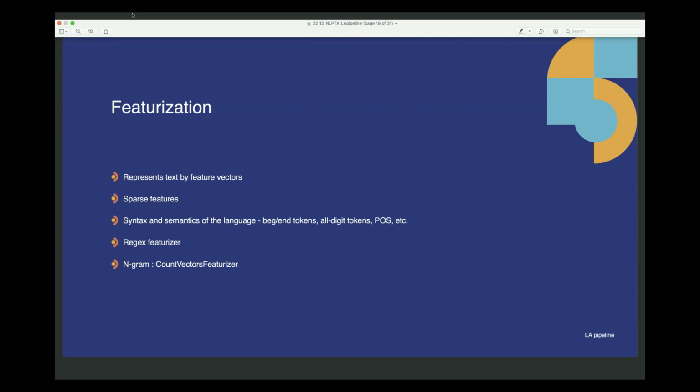Here, I would like to point out that part of speech is again language specific. It is not language agnostic, but for the time being, we are trying to ignore that factor because it will just contribute to a small piece of one of the features. So we are just trying to ignore the language specific nature of that part of speech tag. And whenever the part of speech is applicable, like for a language like English, a meaningful embedding will come from there. If not, it will be all zeros, which will be taken care of anyway in the rest of the pipeline. The second featurizer that we are looking at is the regex featurizer.